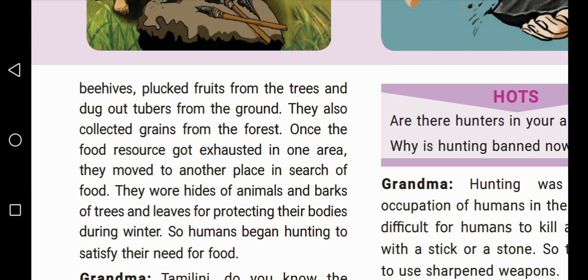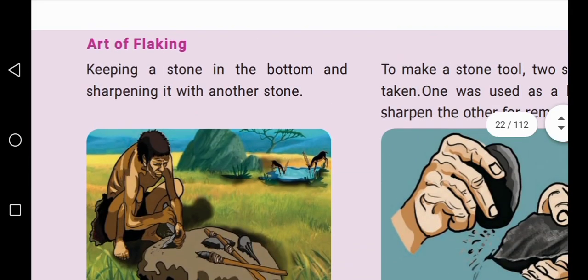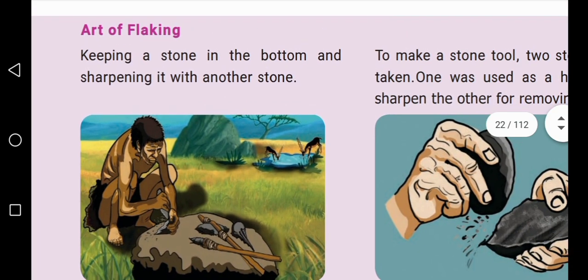Okay, children. So humans began hunting to satisfy their need for food. For these purposes, people hunted the animals to satisfy their need for food. Next, children, see this picture.